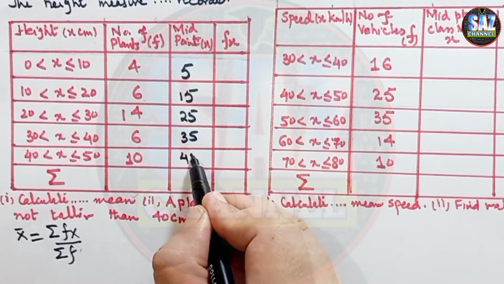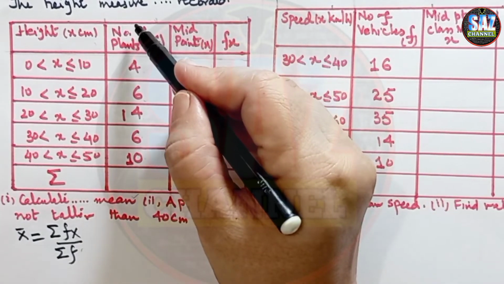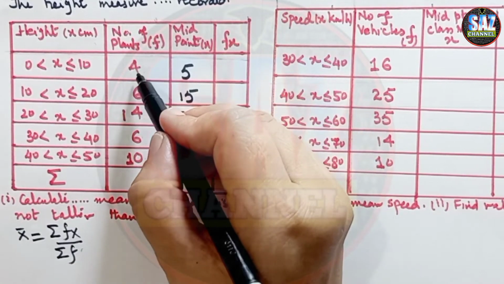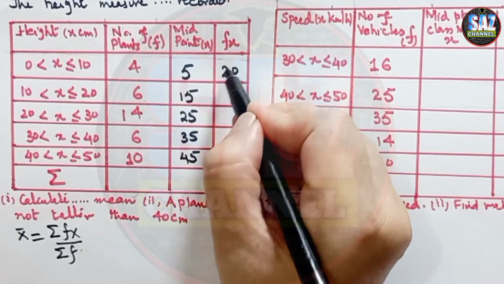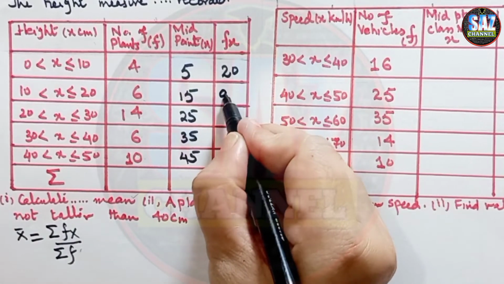Now we have to carefully multiply the frequency column with the x column, each frequency with the corresponding x value. 4 times 5 is 20. 15 times 6 is 90.